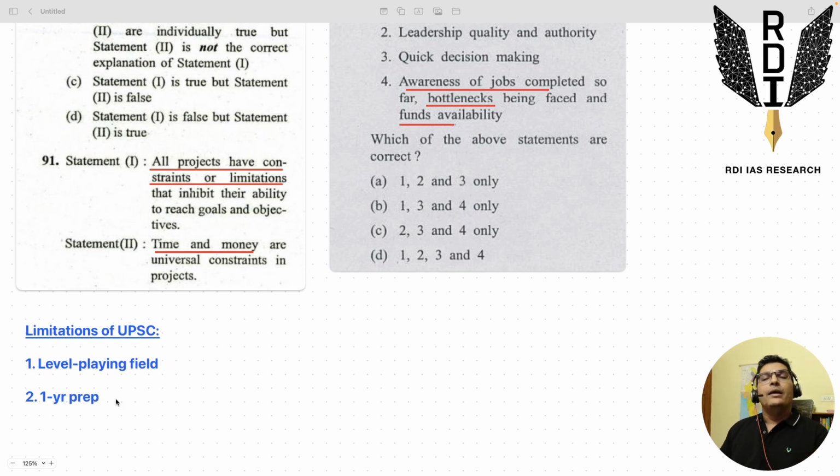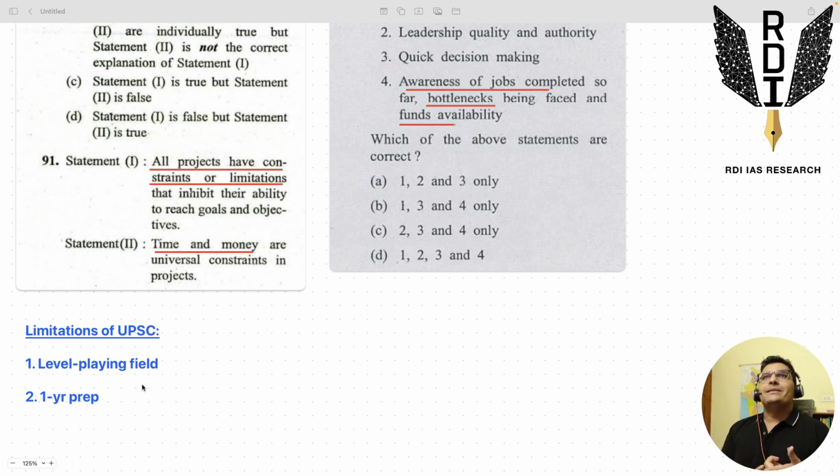And the second main narrow constraint is students usually have a 1 year preparation time. In fact, if we are very strict on this preparation time aspect, UPSC allows students to write prelims even when they are in the final year of their graduation with just a provisional graduation certificate in hand, right? So not even 1 year, UPSC says that you need to prepare for this exam, but still taking all practicality into account, we are saying that 1 year should be a good enough time. If a student is preparing dedicatedly for this exam, 1 year should be a good enough time for a full-time preparation student to give and clear this exam, right?